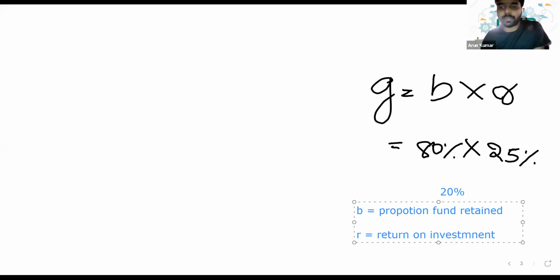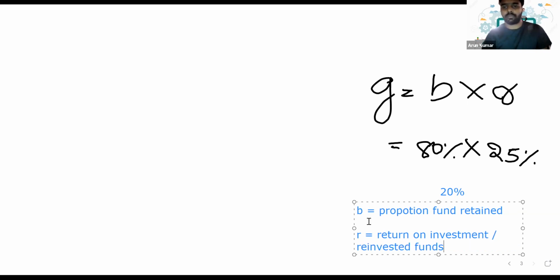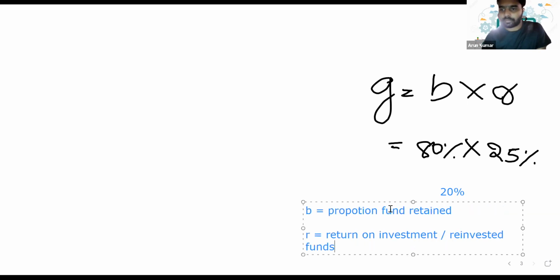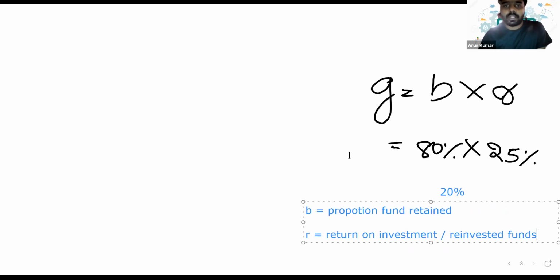Is it the return on investment or the return on reinvested funds? Is it clear, guys? So these are the two different ways in which we can calculate growth.